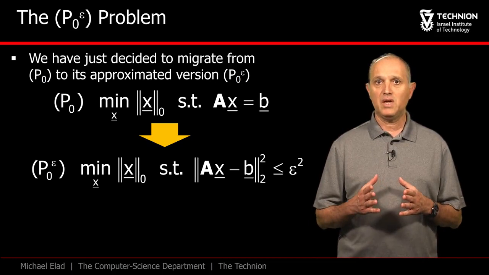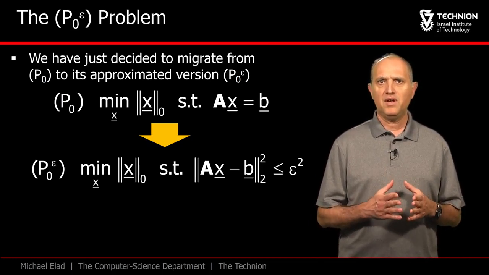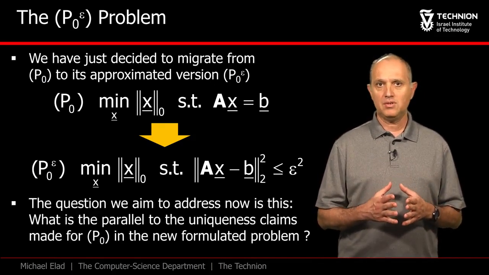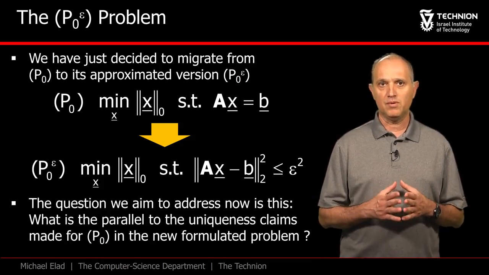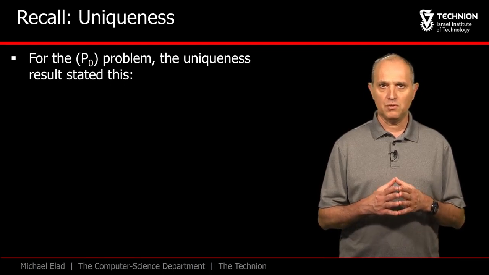We justified this migration in several ways, and we feel much more comfortable now in defining our prime goal as handling P0 epsilon. The question we pose now refers to the issue of uniqueness of the solution of this problem. Recall our statement about P0 having a unique solution.